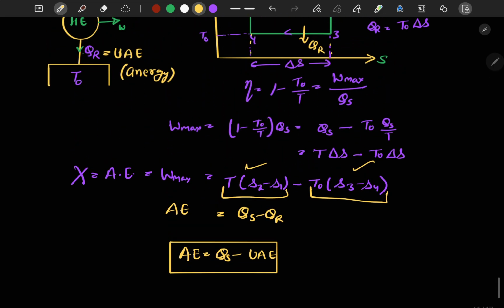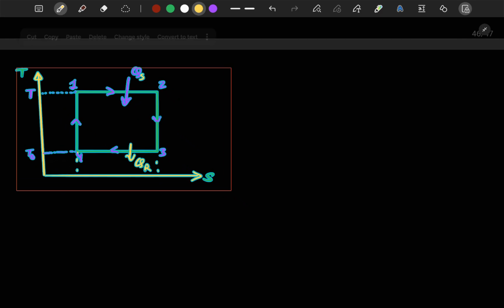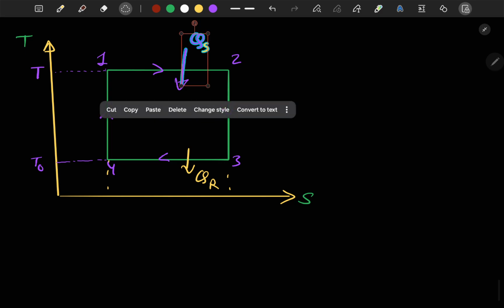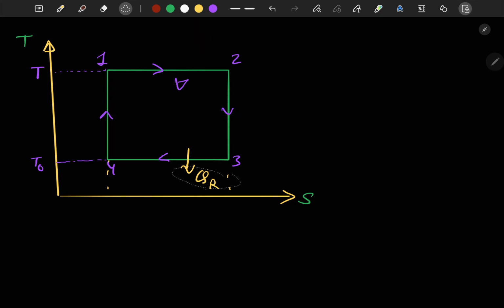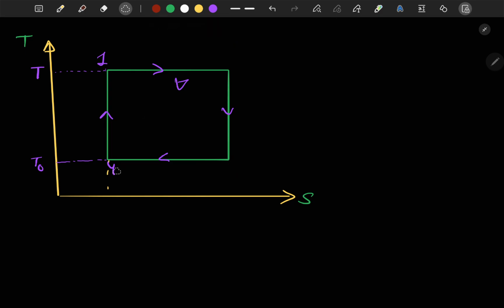Now let's talk about an example. We will take this diagram only. Let me paste it here. Let me delete a few things first. So let's say that this is a process 1, 2, 3 and 4.